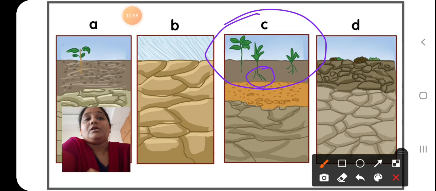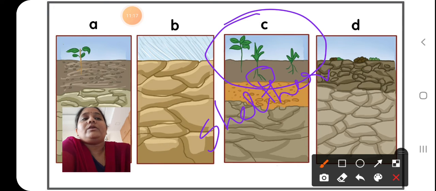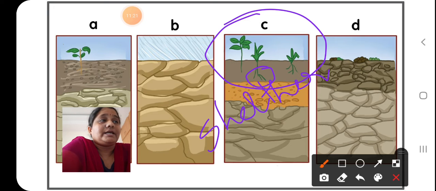Next, you can find small snails, earthworms, ants, all these organisms in the soil. That means along with plant growth, soil gives shelter to a number of living organisms like ants, earthworms, snails, and even a number of microorganisms.